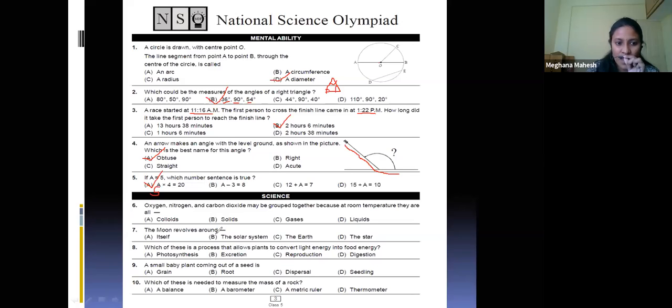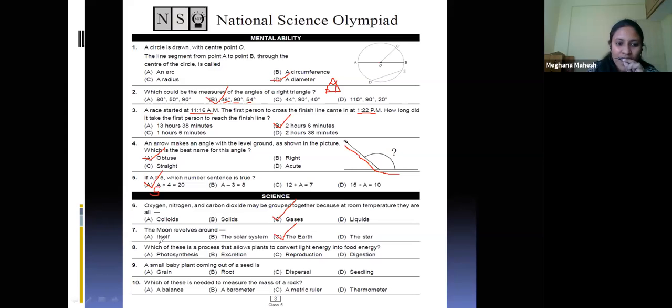Next, oxygen, nitrogen, and carbon dioxide may be grouped together because at room temperature they are all gases. Next, the moon revolves around the earth. Very good, the earth.